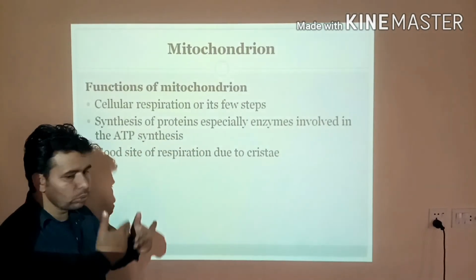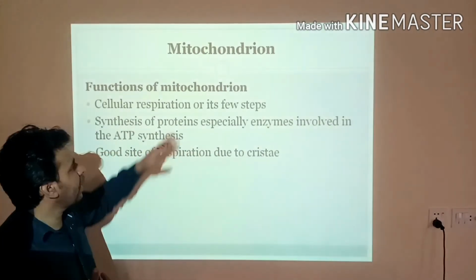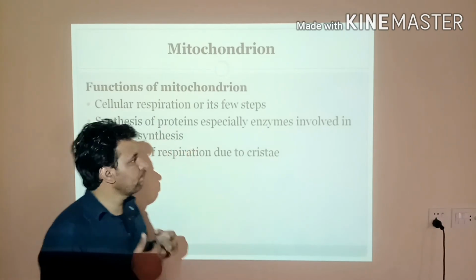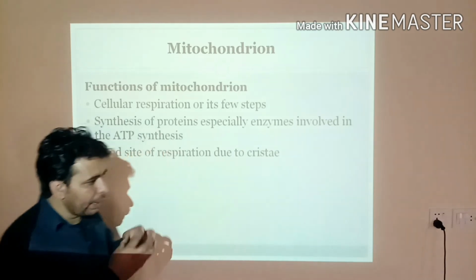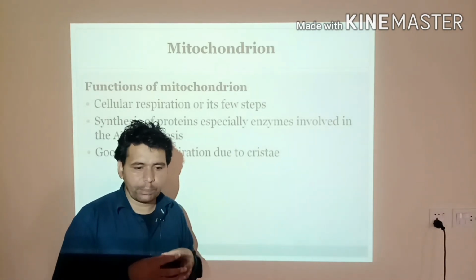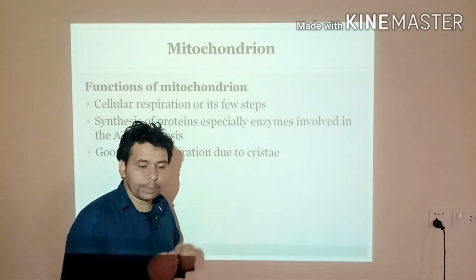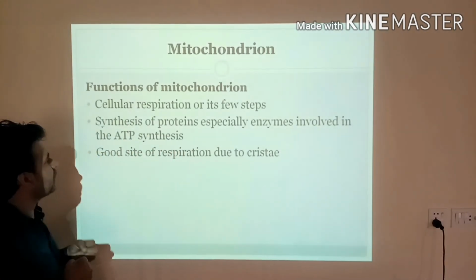These are the two steps of cellular respiration which take place here in mitochondria. Why do these two steps take place? For the production of energy. In these two reactions, the oxidation and reduction of different molecules takes place, so that the energy stored in the form of chemical bonds is released for the activities of the cells.